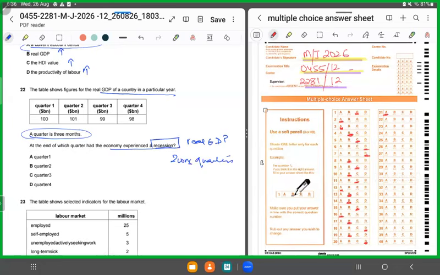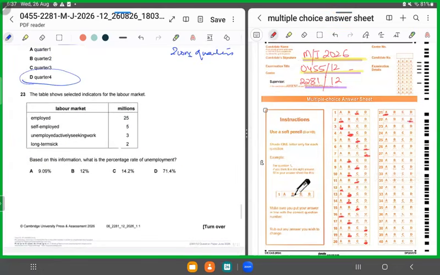Now notice, it was 100 over year, then it was 101, then it was 99, then it was 98. So at the end of which quarter for two successive quarters? That means at the end of quarter 4. 22 has to be D. Moving forward, 23. 23 displays selected indicators for the labor market.